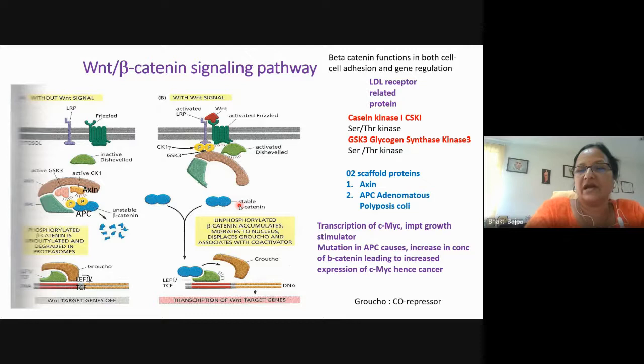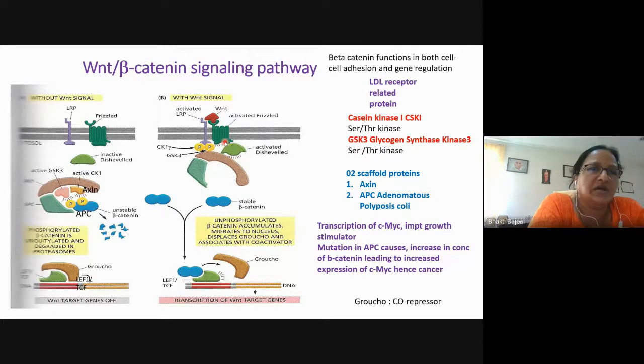So GSK3 and CK1 are actually kinases. Axin or APC, they are the scaffold proteins which are holding these kinases and beta catenin together. Now we have seen that if APC is inactivated, like here you can see that APC has been recruited by the hyperphosphorylated LRP, then beta catenin is released and it will then cause the expression of Wnt target genes.